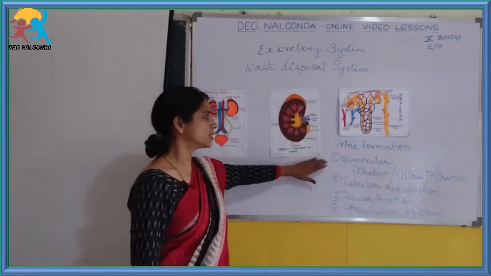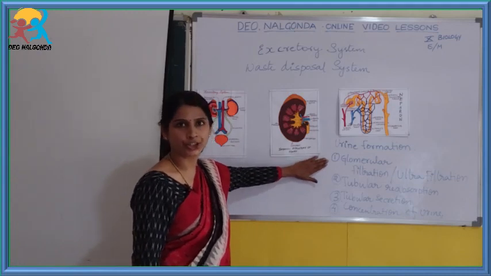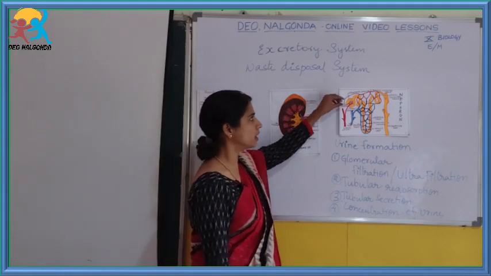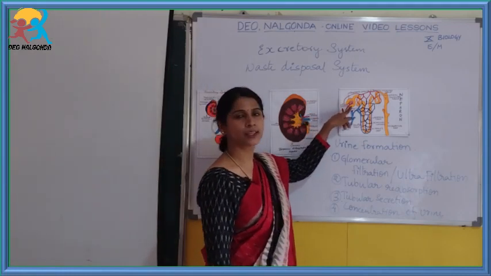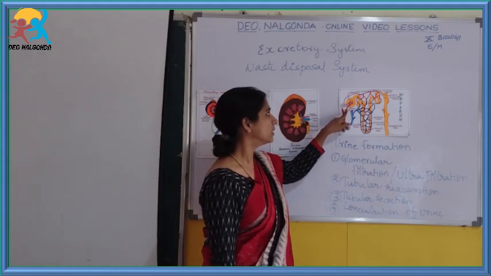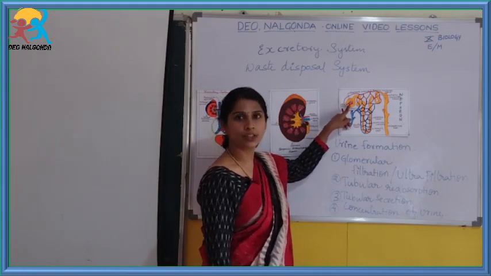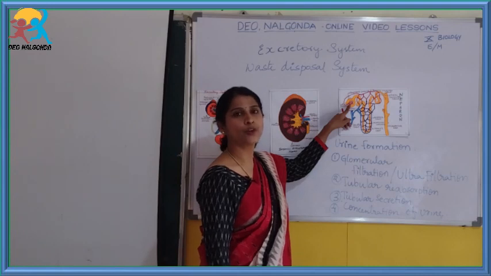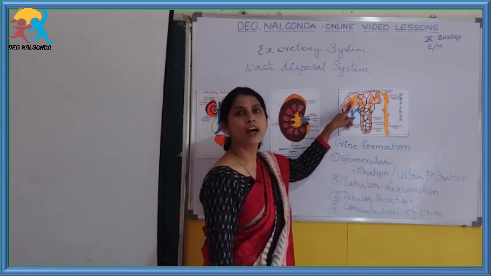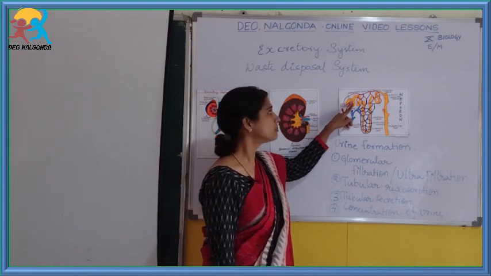So the first step, which is glomerular filtration or ultrafiltration, occurs in the Bowman's capsule. There you can see the afferent arteriole, which divides and redivides to form a network of blood vessels called the glomerulus.